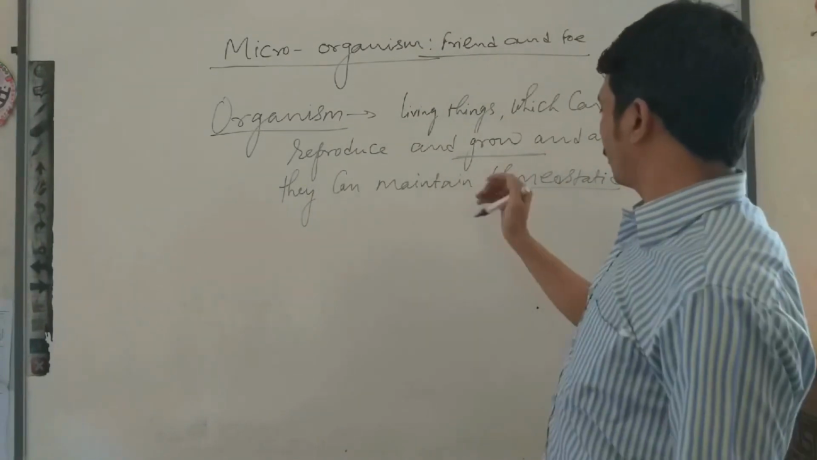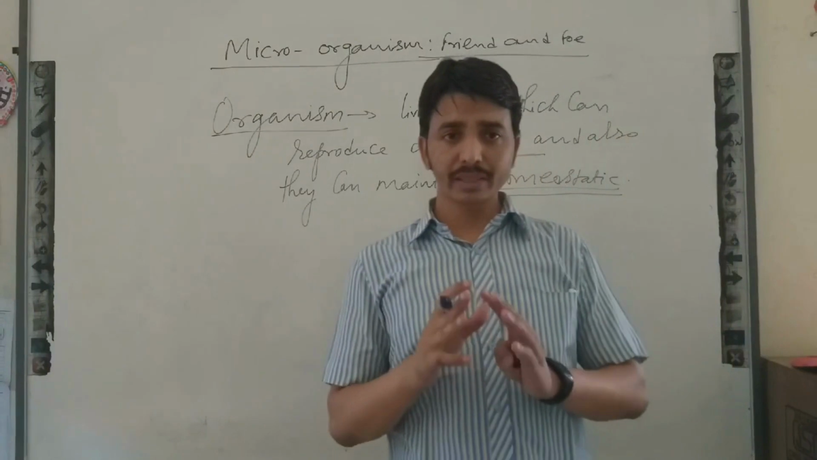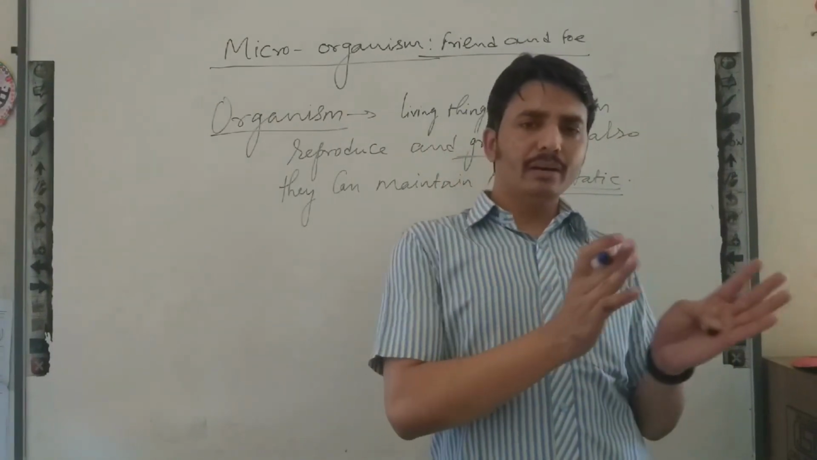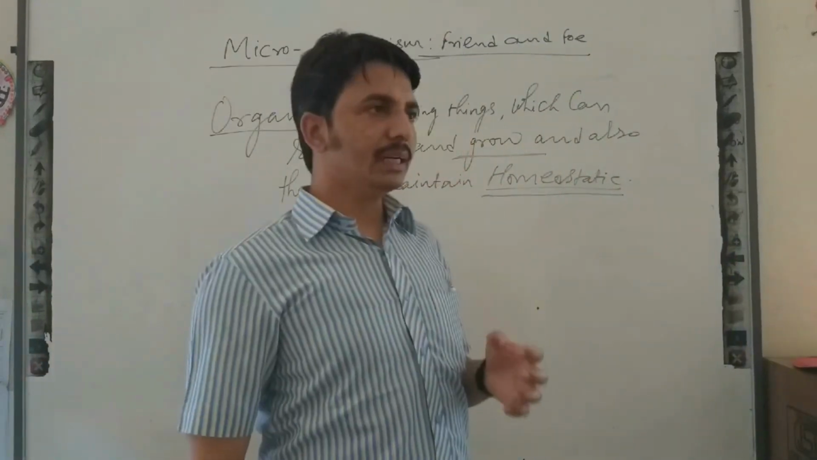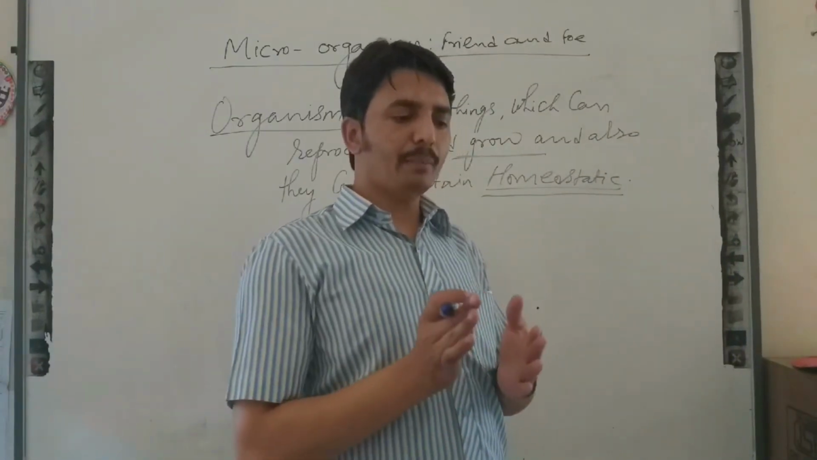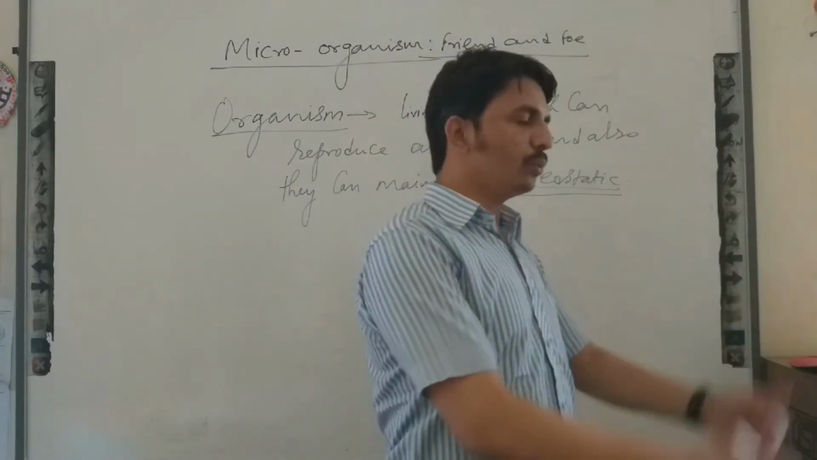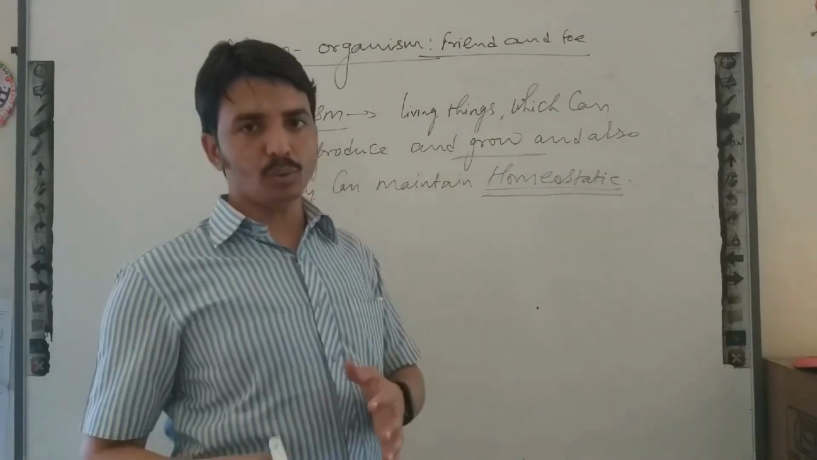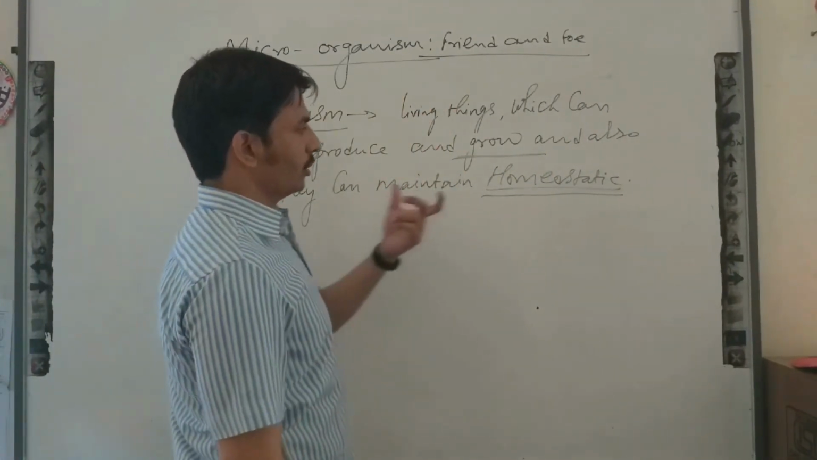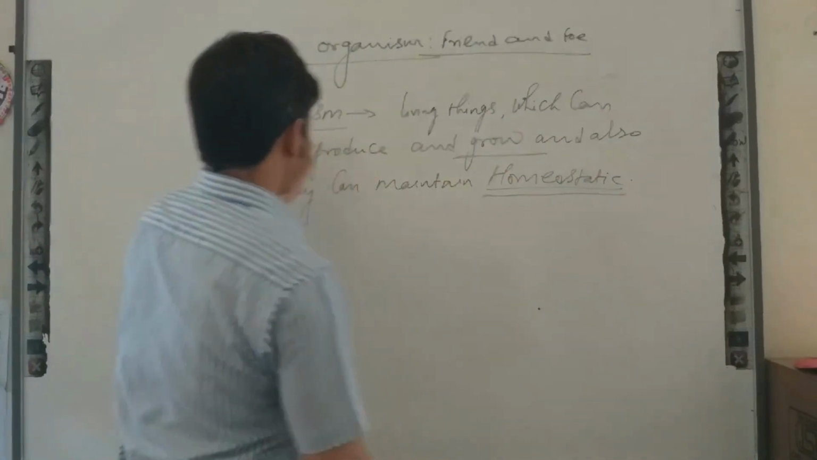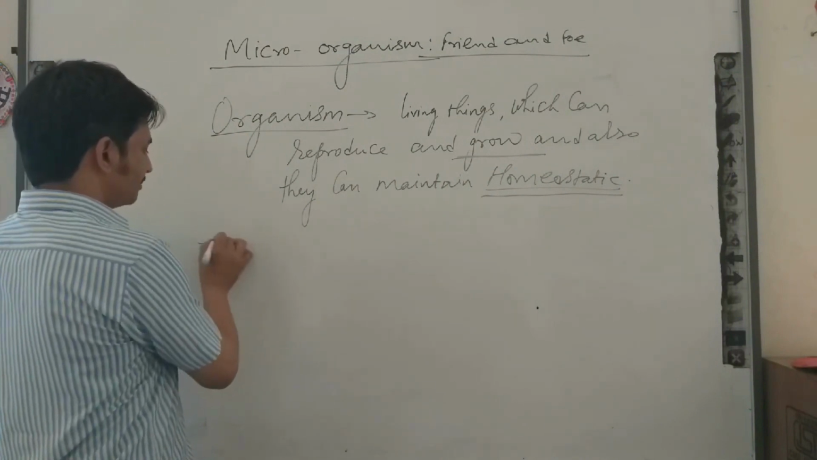They can maintain homeostasis. Homeostasis means they can adjust according to the conditions. If conditions are hot, then our body can maintain itself according to the surrounding conditions. If conditions are too cold, then they can maintain the body according to the conditions. So those that are homeostatic are known as organisms.